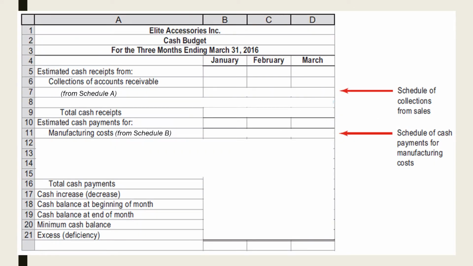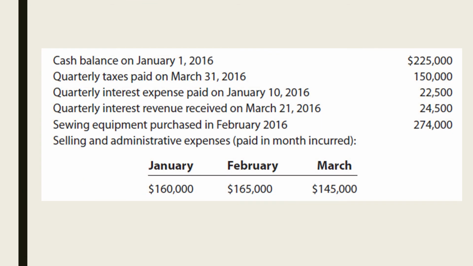The cash budget report of Elite Accessories Inc. would initially look like this. We input the amounts derived from the schedule of collection from sales in the collections of accounts receivable row, while the amounts derived from the schedule of payment for manufacturing costs are placed in estimated payments for manufacturing costs row. Let us now try to complete the cash budget with the additional data provided.